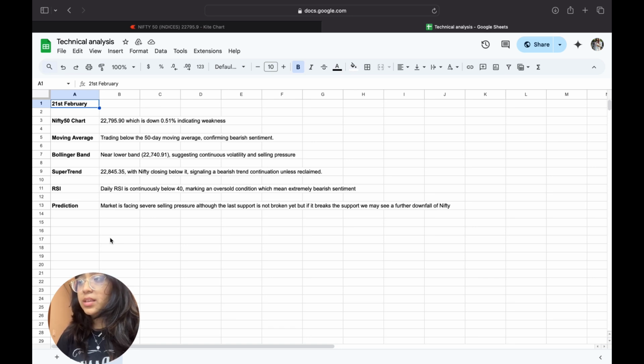The trade closed near the lower band, suggesting continuous volatility and selling pressure. For super trend, Nifty closed below it, signaling a bearish trend continuation unless reclaimed. And finally, for RSI, the daily RSI is continuously below 40, marking an oversold condition, which means extremely bearish sentiment.